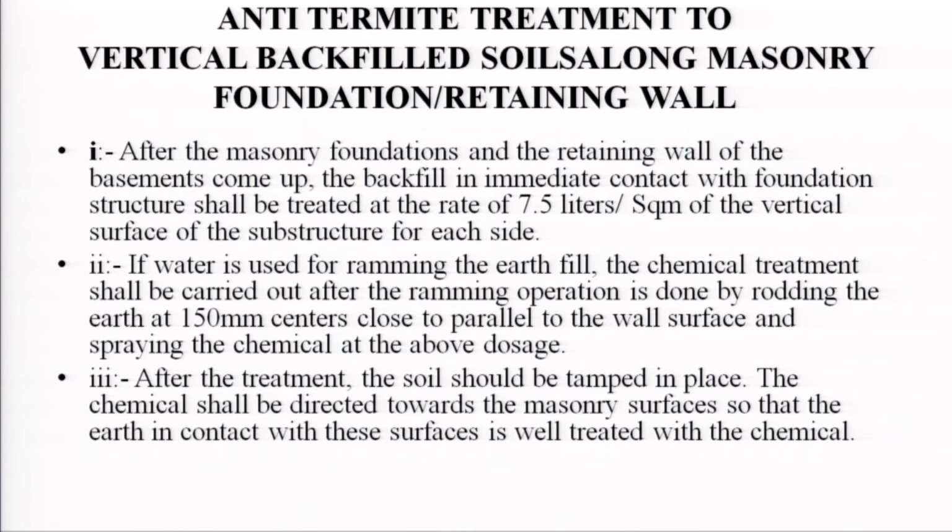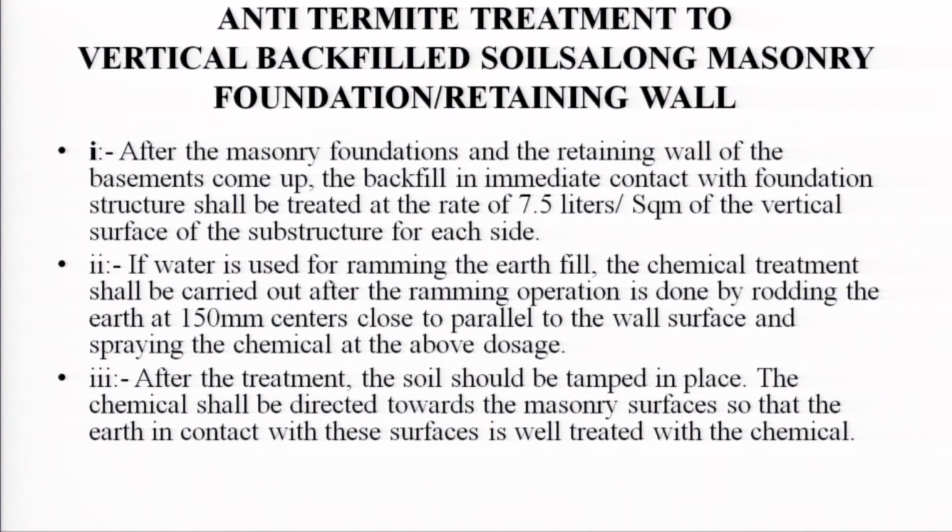Anti-termite treatment to vertical backfill soil along the masonry foundation or retaining wall. After the masonry foundation and the retaining walls of the basement come up, and the backfill is in immediate contact with the foundation, the structure shall be treated at the rate of 7.5 liter per square meter of the vertical surface of the substructure for each side.